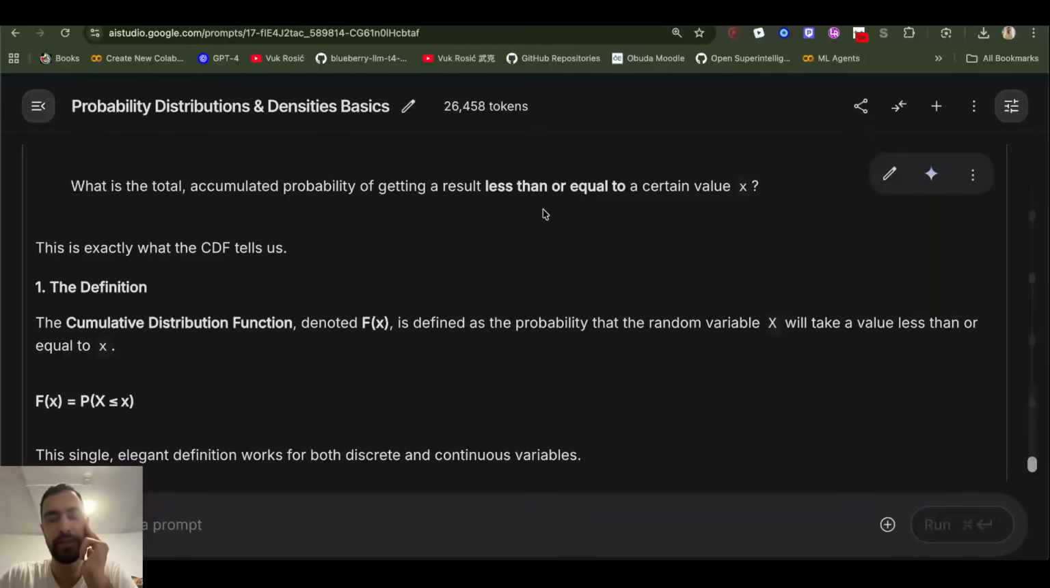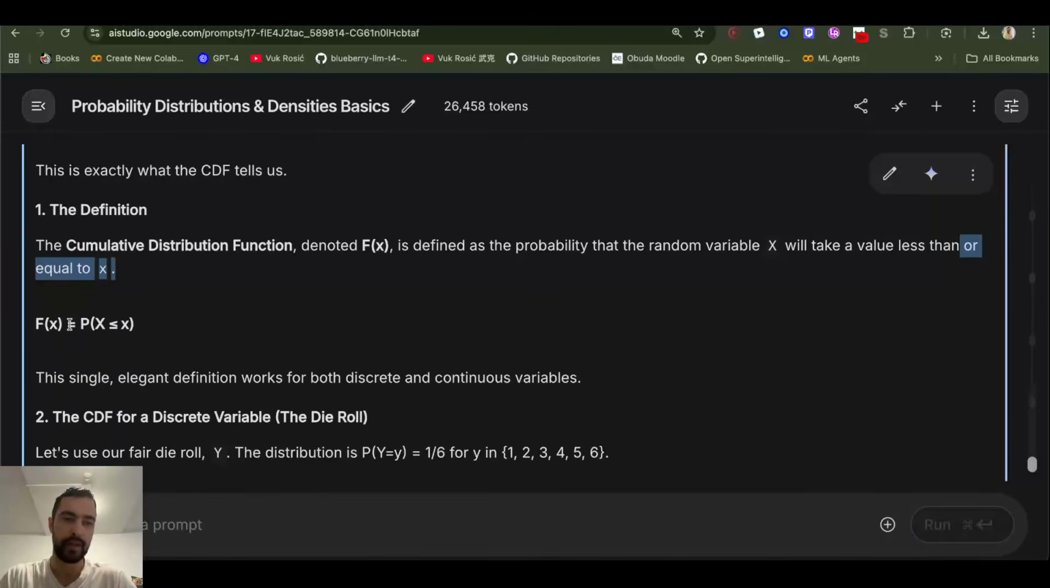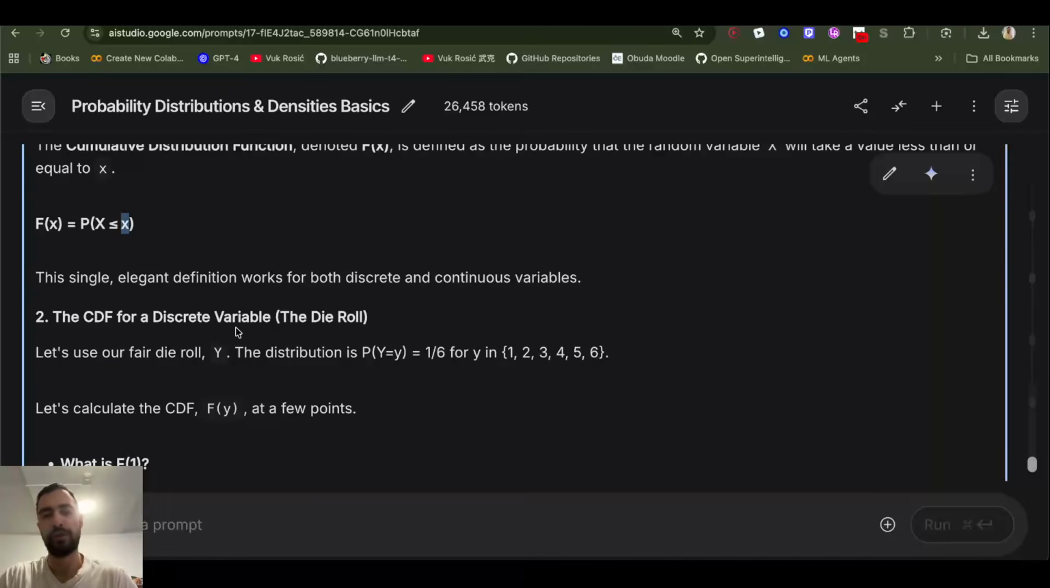Next, a very important, very useful function, the cumulative distribution function, denoted as F of x. So it's the probability that a random variable X will take a value less than or equal to some number x. So, again, the probability of the value of the random variable X being equal to or less than some known value x. This works for both discrete and continuous variables.